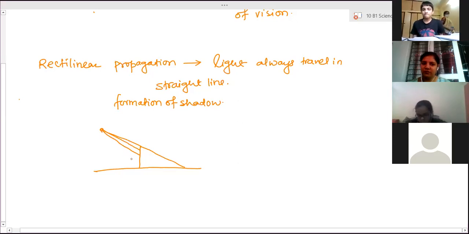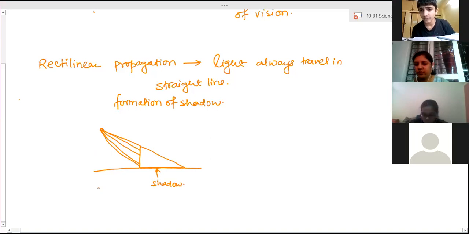So all the light falling on this area will be obstructed by this object. And only the part, the outline, the boundary of that object, is obstructing the light. So only in this area will the light rays not reach. Therefore this part will become dark, and that is what we call a shadow. Clear? What we call a shadow?